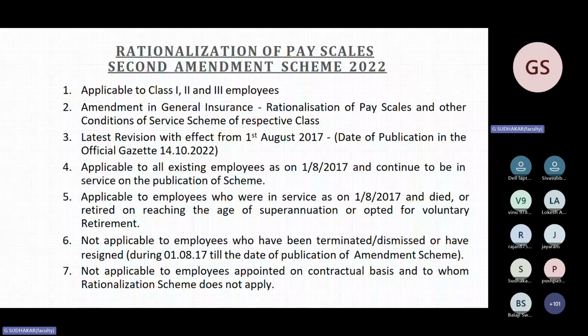The wage revision 2022 is applicable to all the employees, class 1, class 2, class 3, who are regular employees, who are not appointed on contract basis, and apprentice also. For those, this wage revision is not applicable. And this wage revision, that is the current last wage revision, was due from 1st August 2017. It was published in October 22.